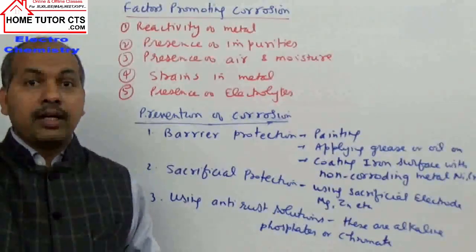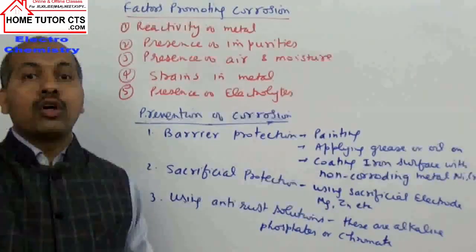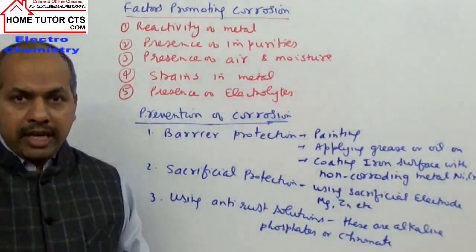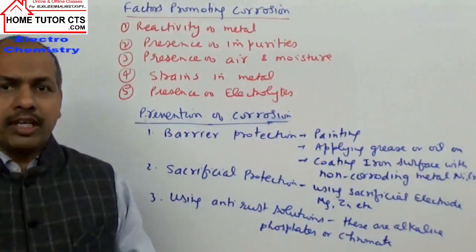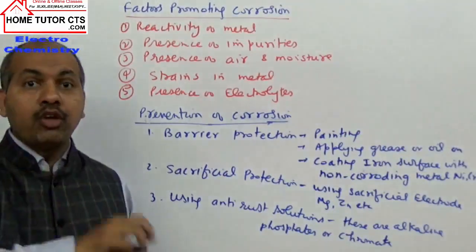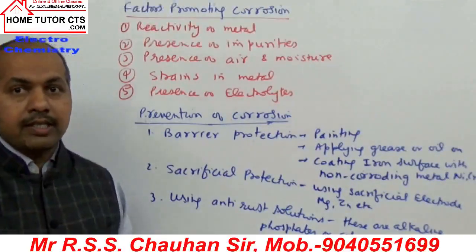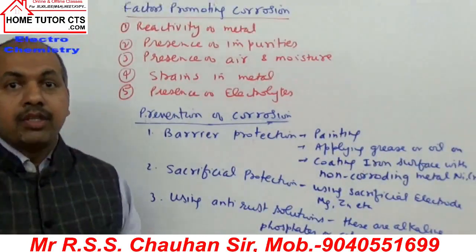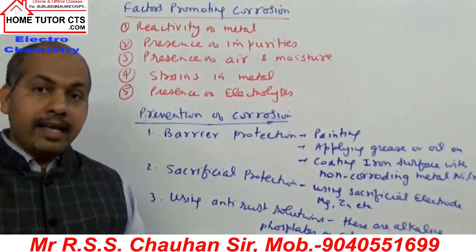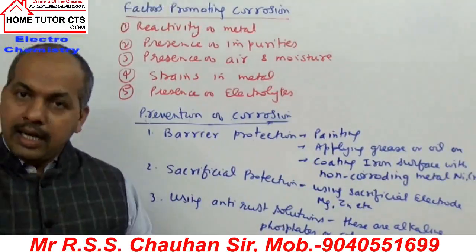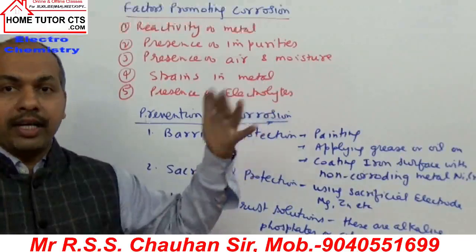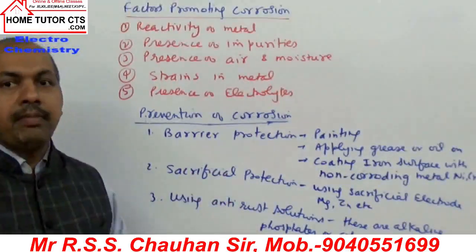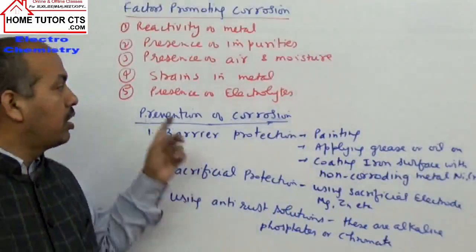In moisture, CO2 gas, sulfur dioxide, nitrogen oxides, sulfur trioxide, H2S, different kinds of polluting gases, can dissolve in moisture or water on surfaces, and those droplets will readily set up an electrochemical cell. The presence of air, CO2 or other polluting gases makes the medium acidic and promotes corrosion.